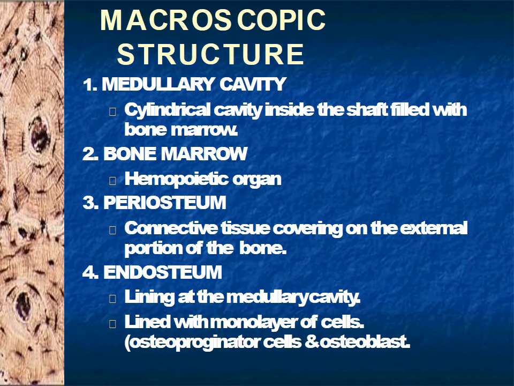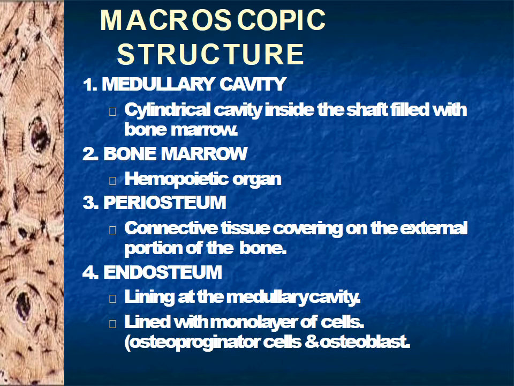Now the macroscopic structure. If we see the bone, we can see this is the medullary cavity, a cylindrical cavity inside the shaft filled with bone marrow. You can think of it like this: if you have seen the animal sacrifice recently, if you break a bone, what is in the middle? There is a cavity, filled with what in common language is called guda. So this guda is the bone marrow and the cavity is called medullary cavity. Bone marrow is a hemopoietic organ.